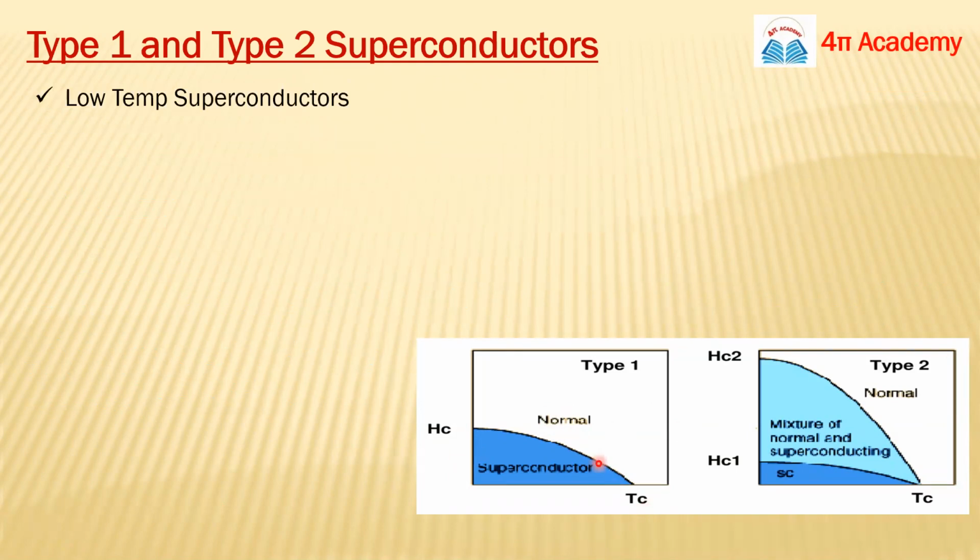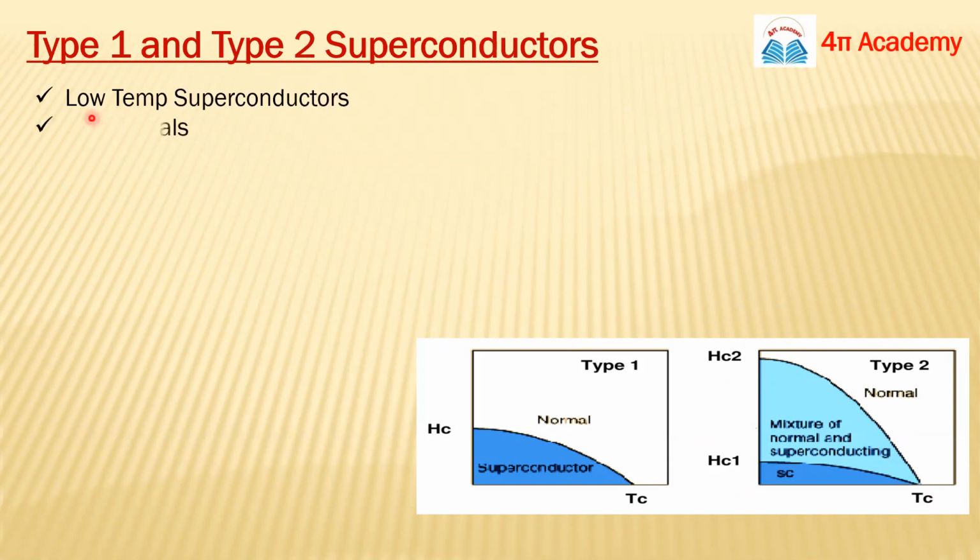For a type 1 superconductor, at Tc and below Tc you require only this critical field Hc. But for type 2 superconductors you have two critical magnetic fields: at Hc2 complete penetration occurs, and at Hc1 penetration starts. So what are the differences between type 1 and type 2 superconductors?